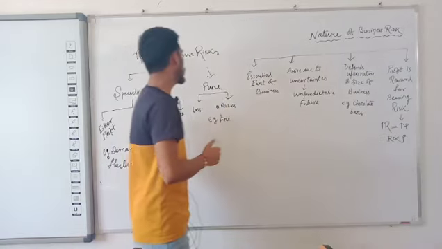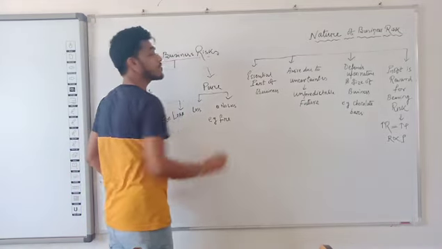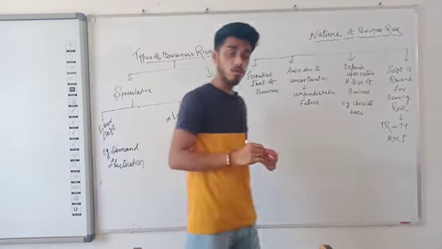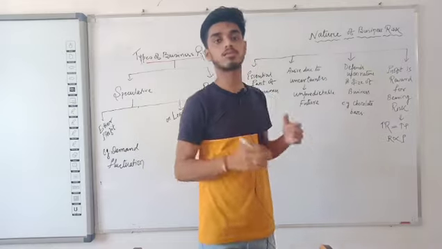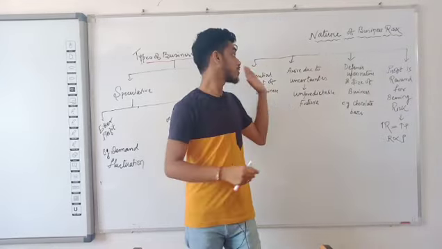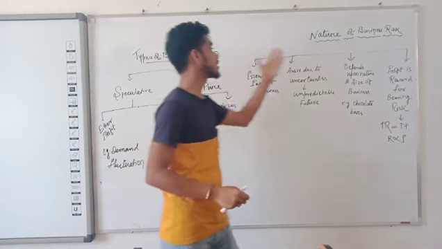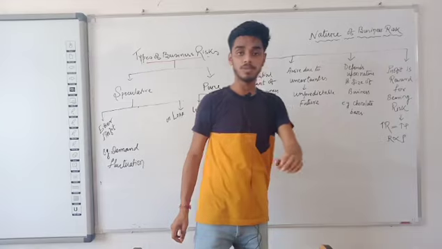Now today we will look at the types of business risk. If anyone is watching today's class, I will be dealing with the types of business risks and particularly the nature of business risk.